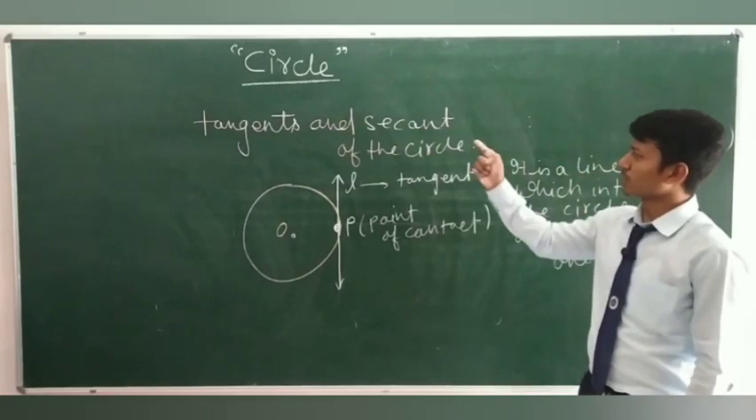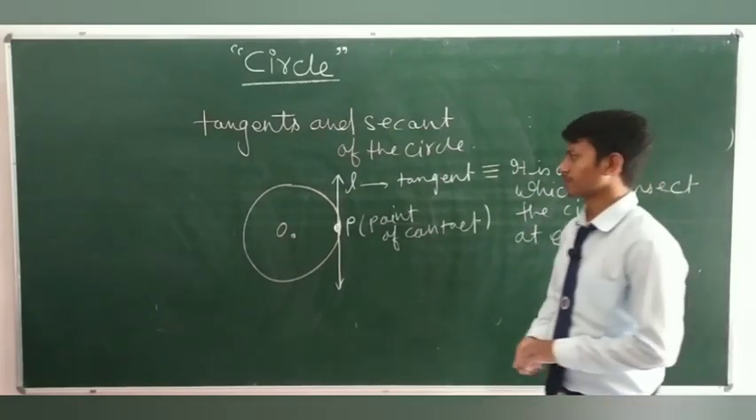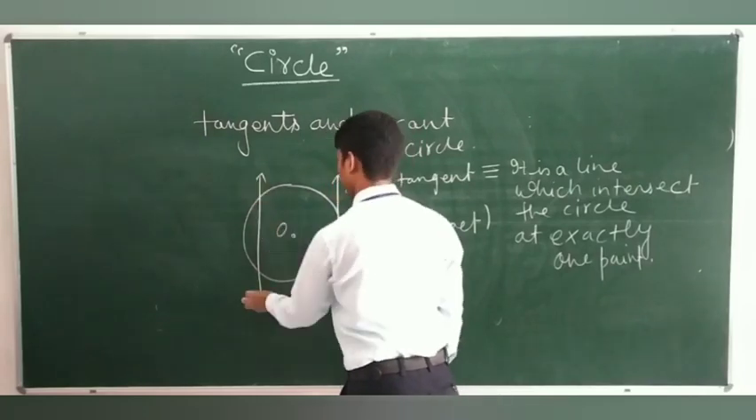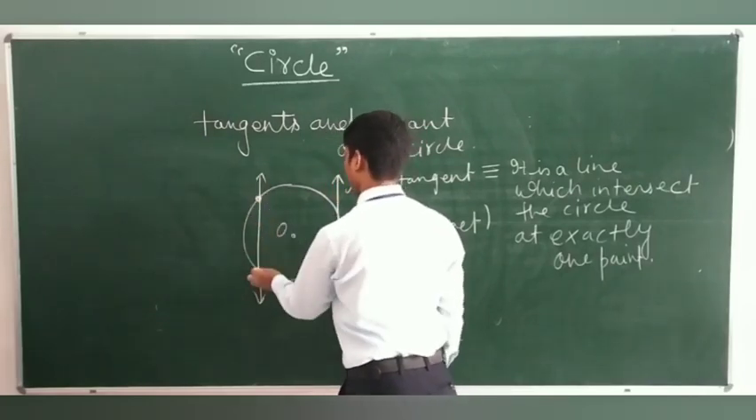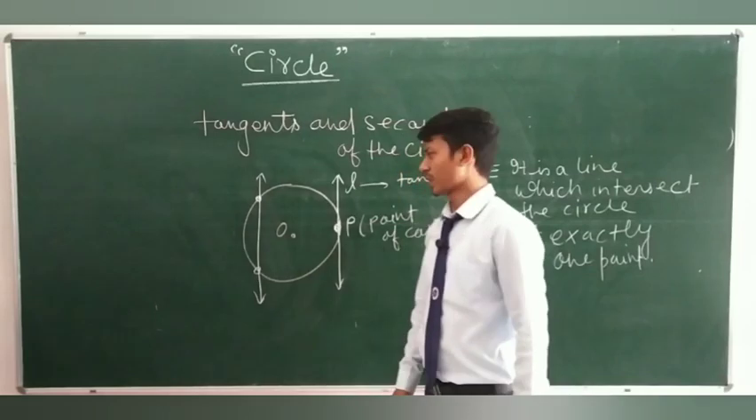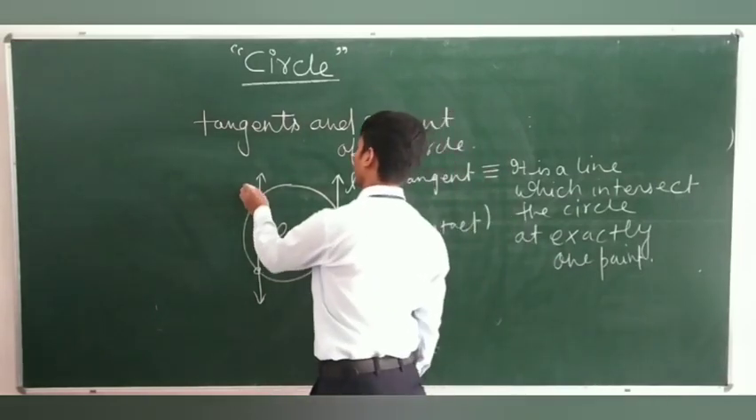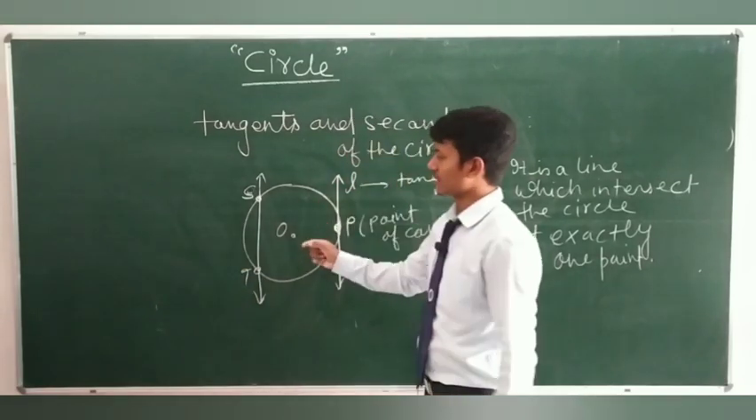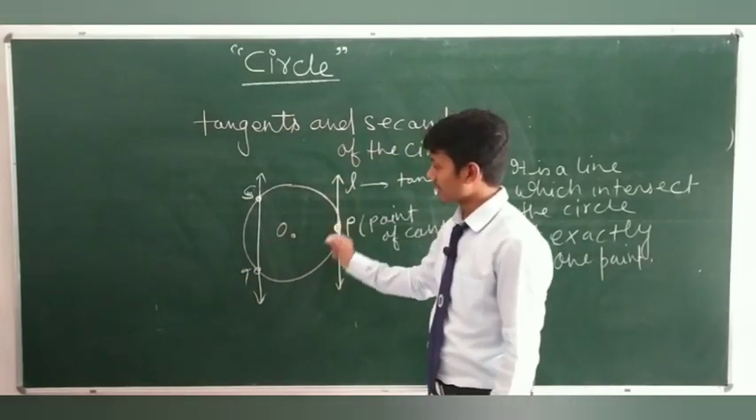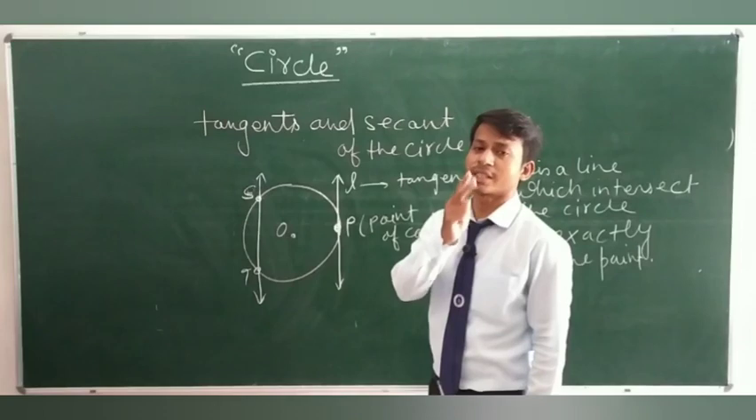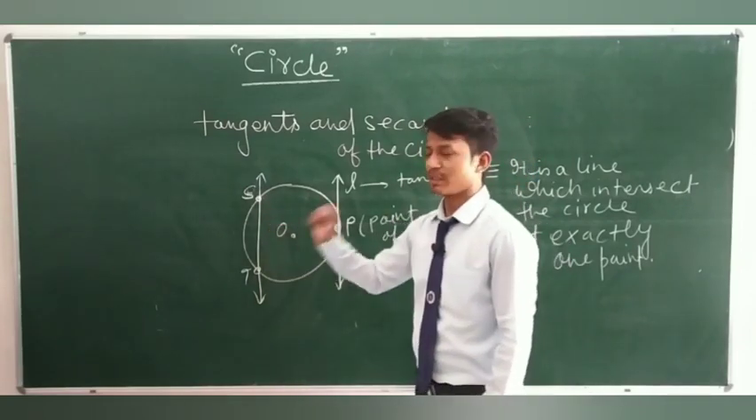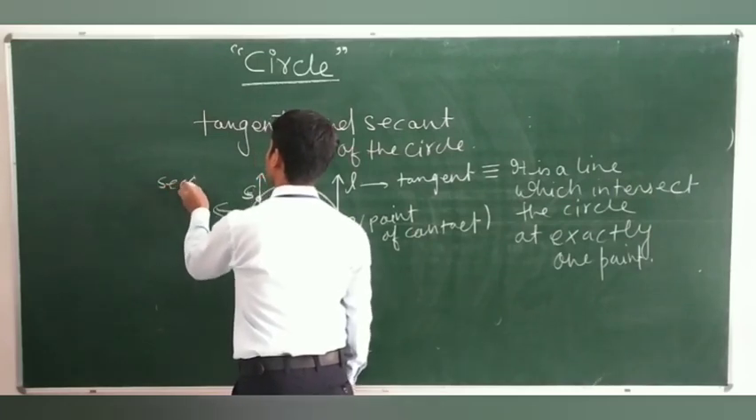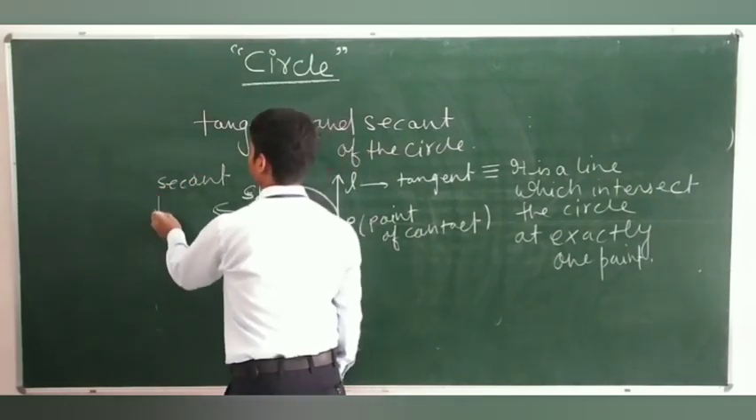And let us talk about what is secant. So, if this line intersects the circle at two points, suppose S and T. So, what is secant? Secant is a line which intersects the circle at two distinct points, that is S and T. So, this line is known as secant, and what is the definition of it?